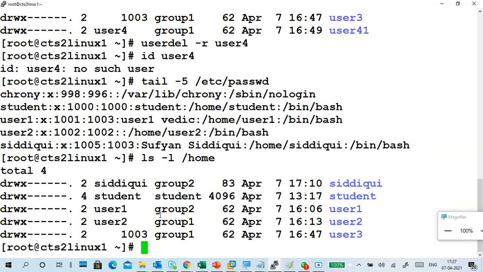Next, guys, I want to ask a question. This is a directory, the user3 directory. I kept the user3 directory. Now I want to delete this directory. Tell me the command to delete a directory.